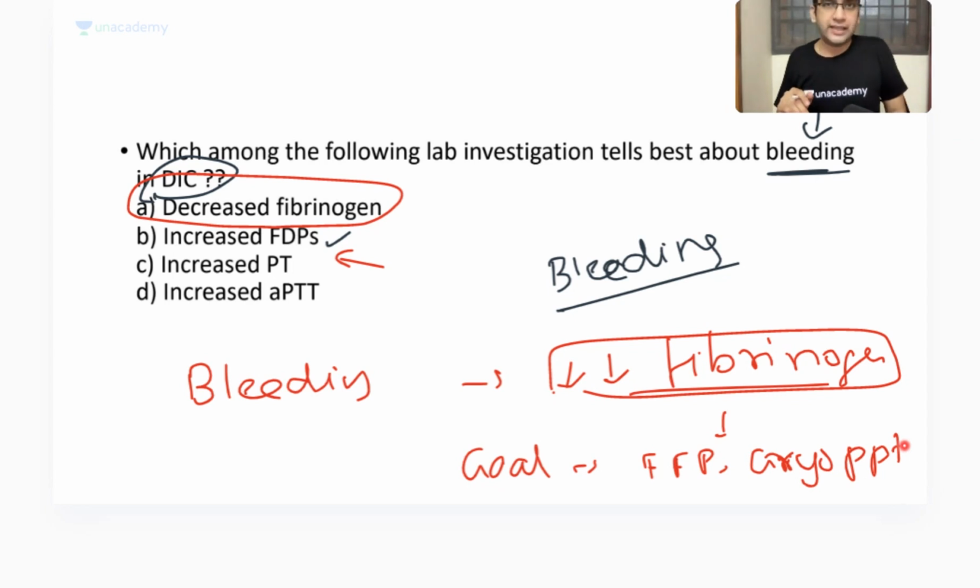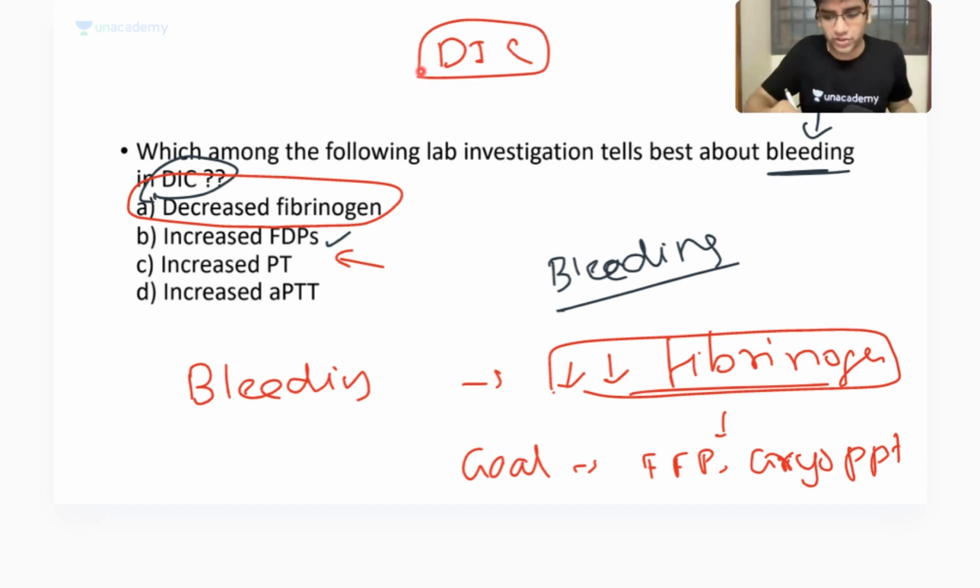Next thing, I will not prefer vitamin K here initially. Because what is the defect here in DIC? Reduced clotting factors, or reduction in vitamin K? In DIC, the defect is reduced clotting factors, right? I'm having consumption coagulopathy, platelets gone, clotting factors gone. Vitamin K is not consumed. So I don't expect every patient to be intrinsically deficient in vitamin K, so vitamin K is normal. I don't have clotting factors, so the best thing is to substitute the clotting factors rather than giving vitamin K. Got it? Okay.